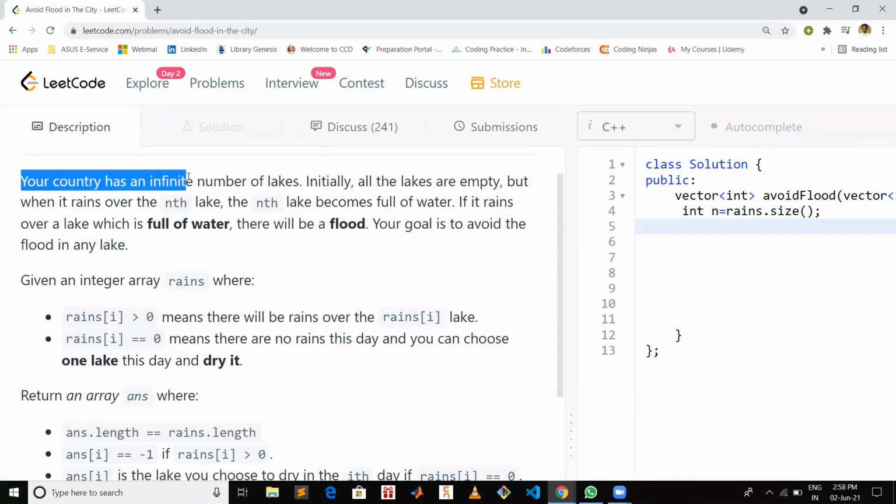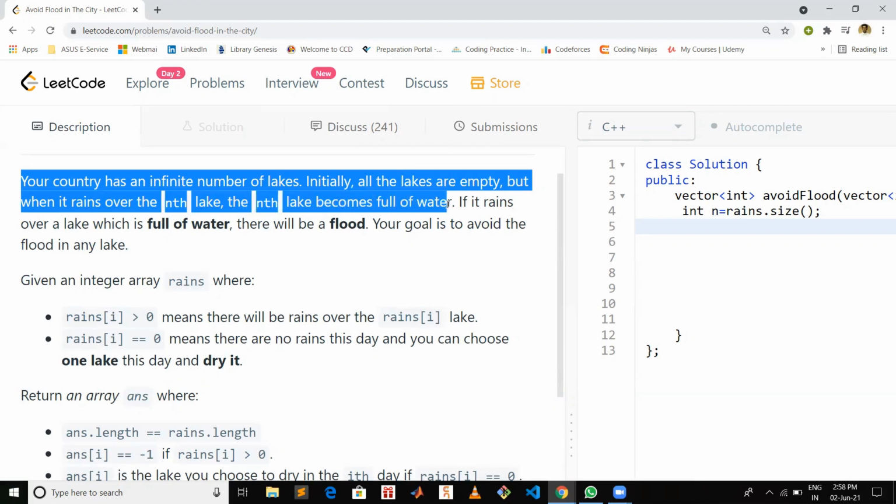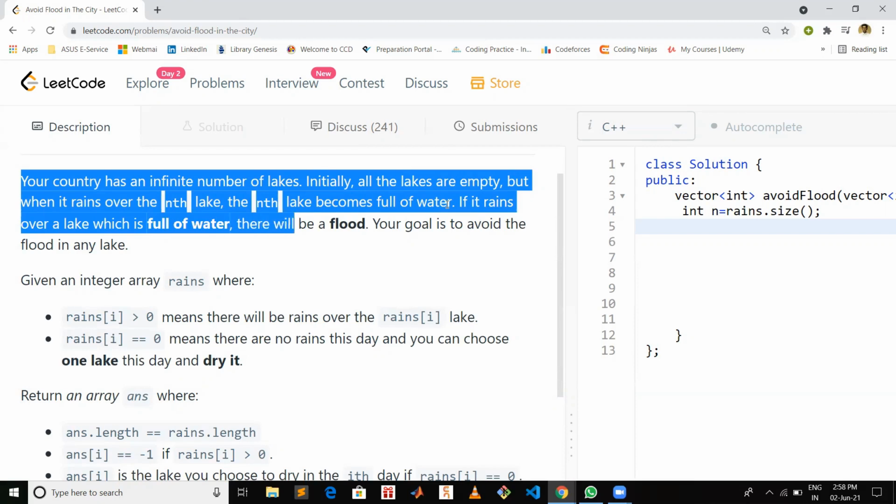Your country has an infinite number of lakes. Initially, all the lakes are empty, but when it rains over the nth lake, it becomes full of water. If it rains over a lake which is full of water, there will be a flood. Your goal is to avoid the flood in the lake.